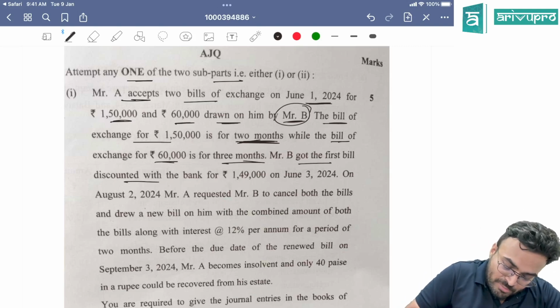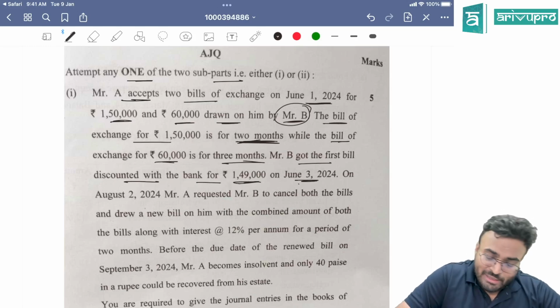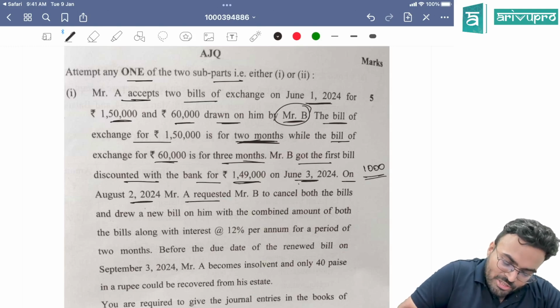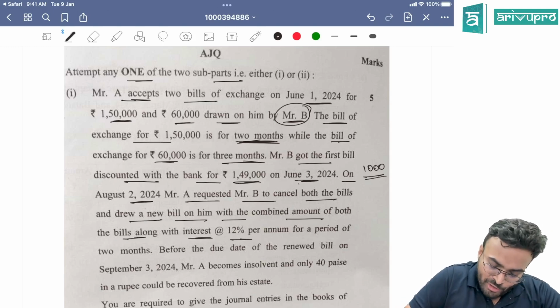Mr. B got the first bill discounted with the bank, 1,49,000 on June 3rd. That means 1,000 is discounting charges. On August 2nd, Mr. A requested Mr. B to cancel both the bills and drew a new bill on him with the combined amount of both the bills along with interest of 12% per annum for a period of 2 months.